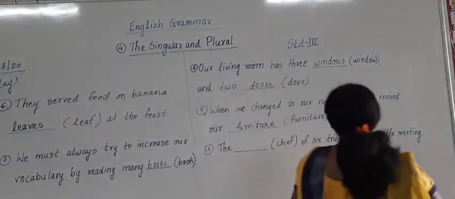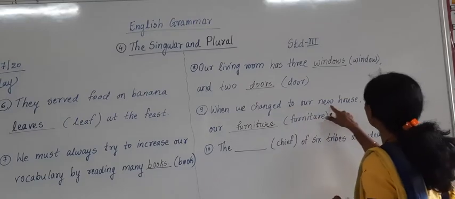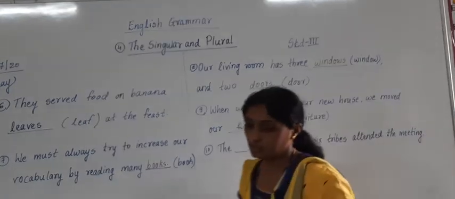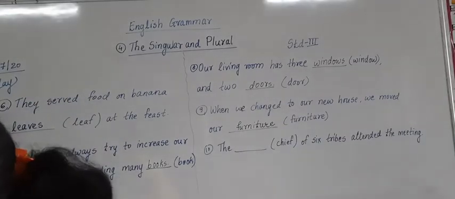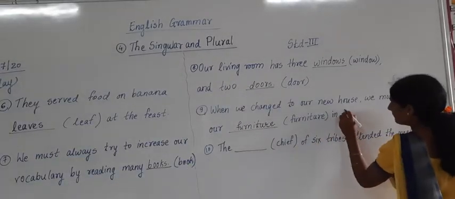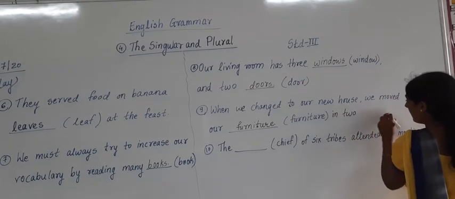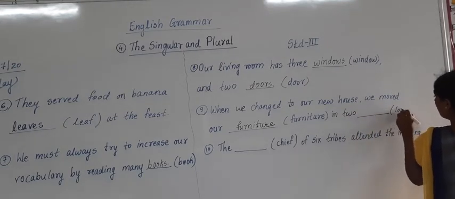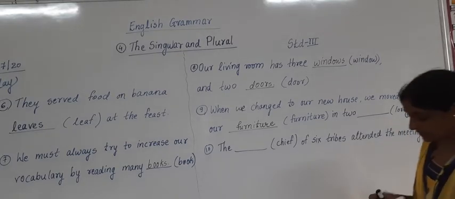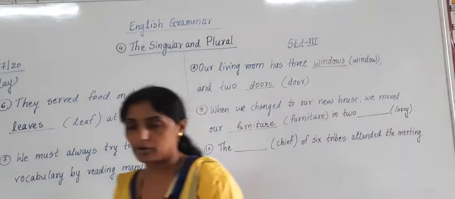This sentence is not completed. When we changed to our new house, we moved our furniture. We moved our furniture into two. Answer is there, and here it is lorry. I forgot to write down. Little sentence was left. I forgot to write that.